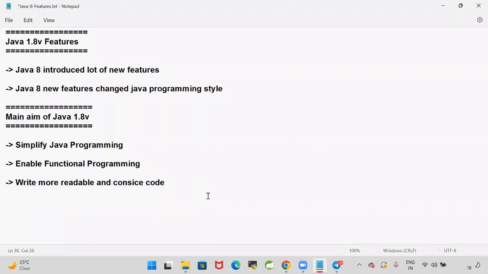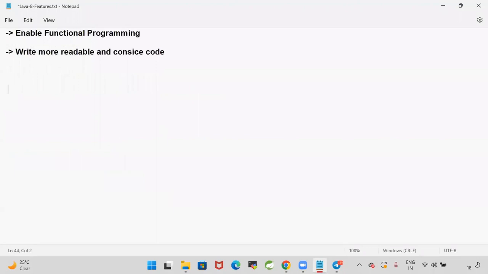What are the new features introduced in Java 1.8 version? Java 1.8 features. The first change that they made in Java 1.8 is in the interfaces.